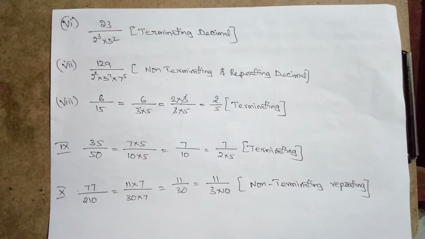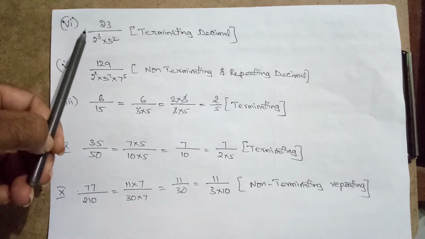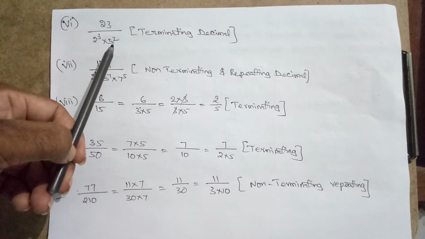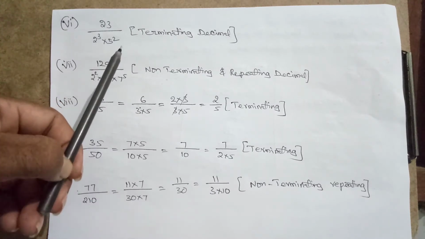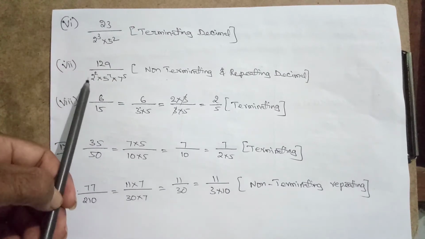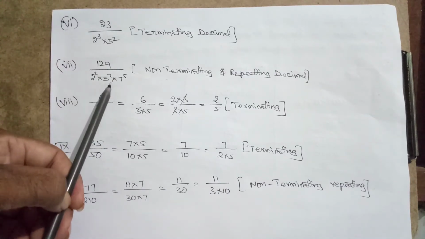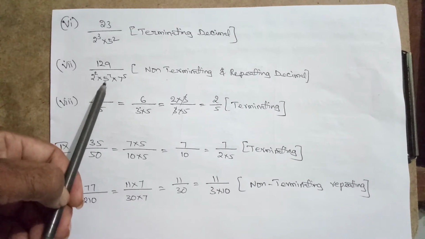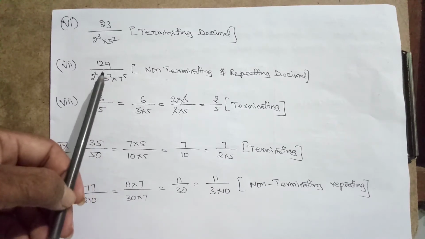Now the next question. 23 by 2 power 3 times 5 power 2. So it is very simple. 2 power 3 and 5 power 2. Therefore it is a terminating decimal. Here 2 power 2 5 power 7 and 7 power 5 is there.